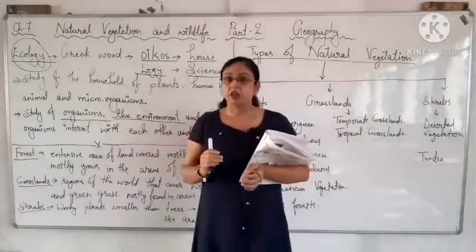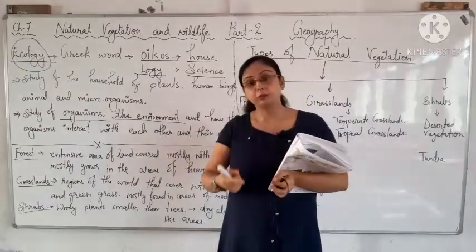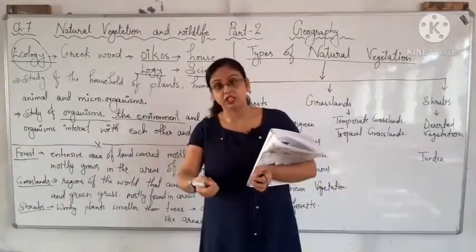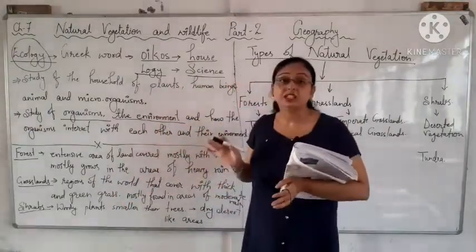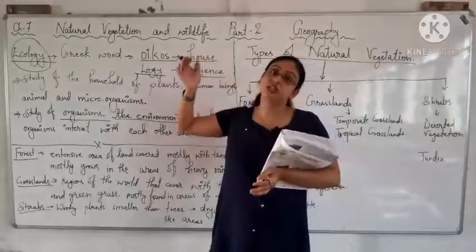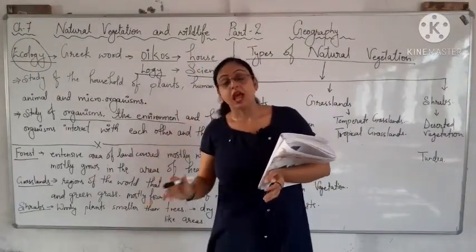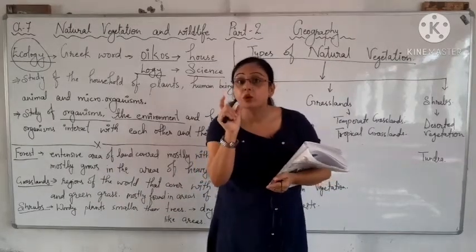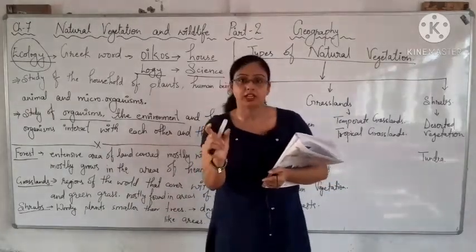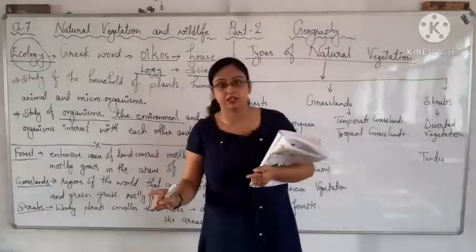The process of growing naturally of the plant life, from the smallest grass to the tallest tree, is called natural vegetation. The word natural growing is very important. That means there should not be any human interference.